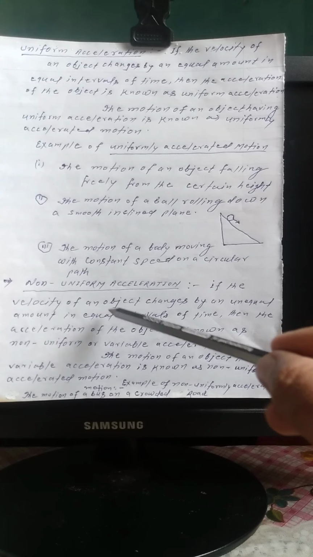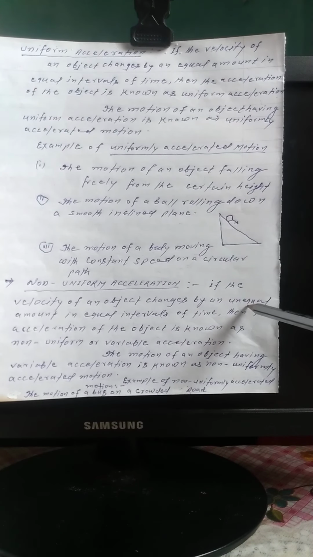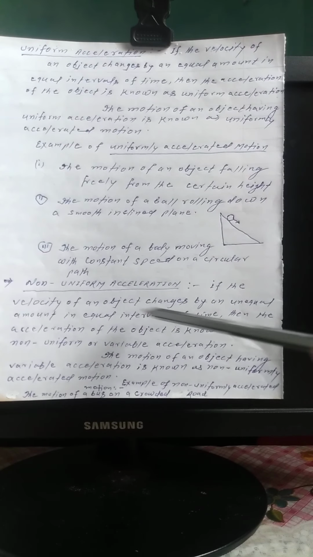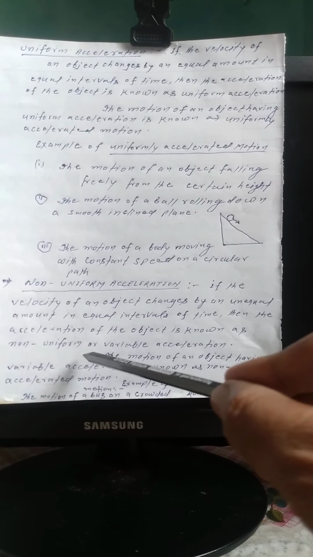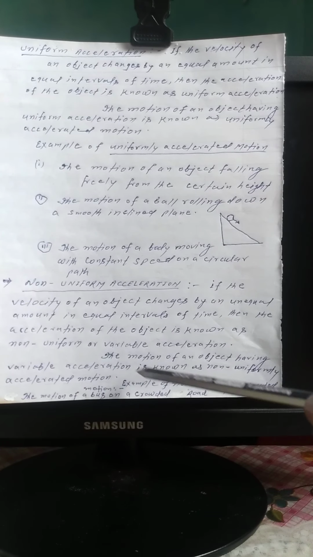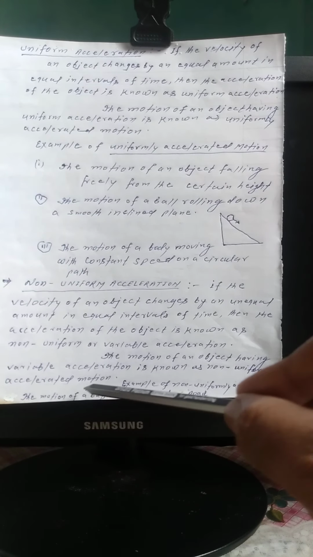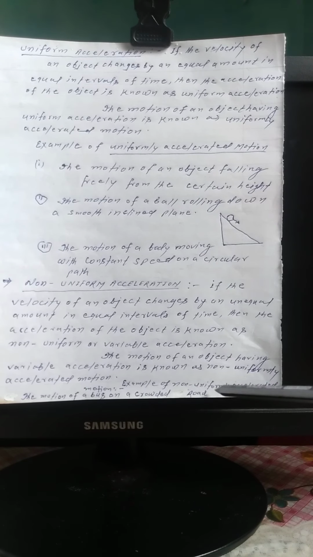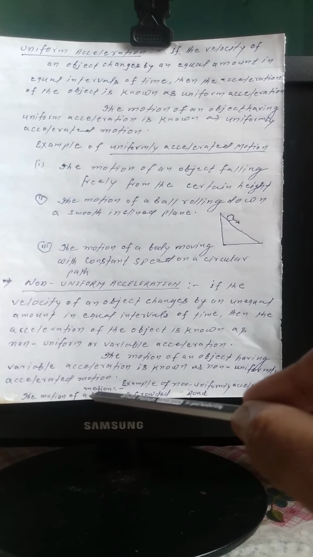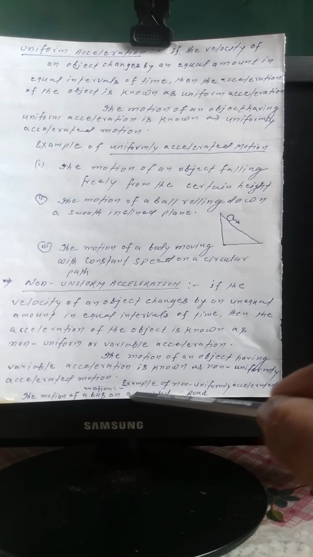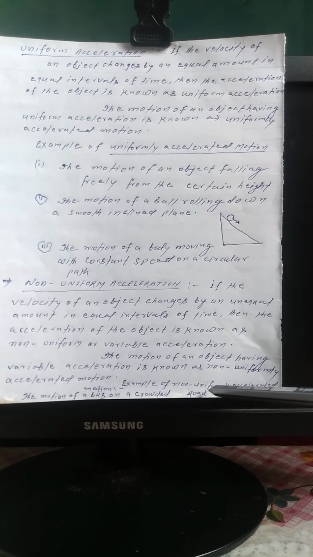Now, non-uniform acceleration. If the velocity of an object changes by an unequal amount in equal intervals of time, then the acceleration of the object is known as non-uniform or variable acceleration. The motion of an object having variable acceleration is known as non-uniformly accelerated motion. As an example, the motion of a bus on a crowded road is an example of non-uniformly accelerated motion.